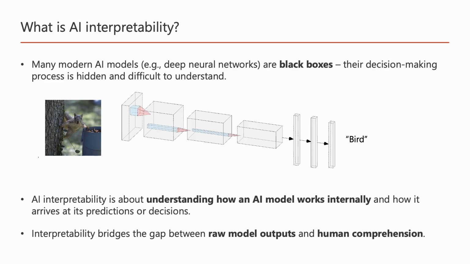Therefore, interpretability is extremely important in modern AI by bridging the gap between model outputs and human comprehension, meaning: can we find something from this model such that humans can understand why the model makes certain predictions? And this is important to enhance trust and also enhance the efficacy of AI models.